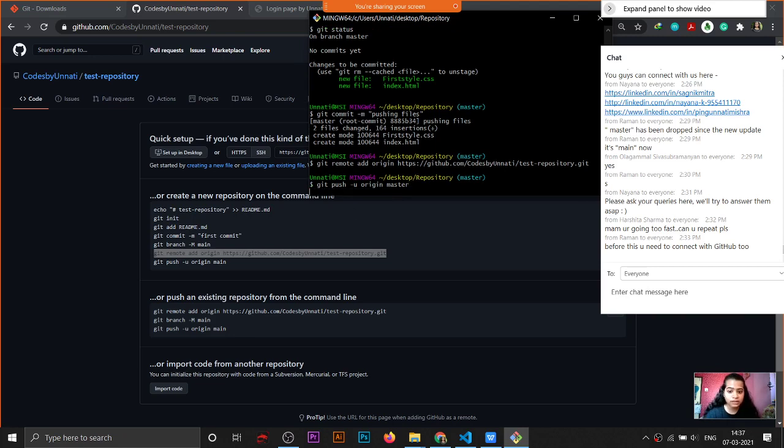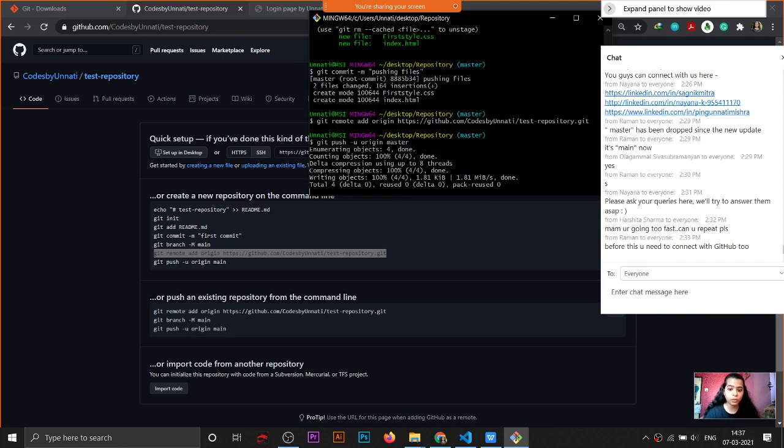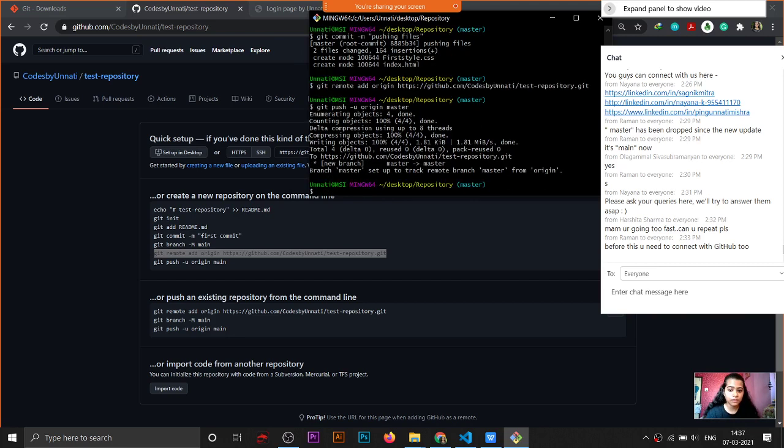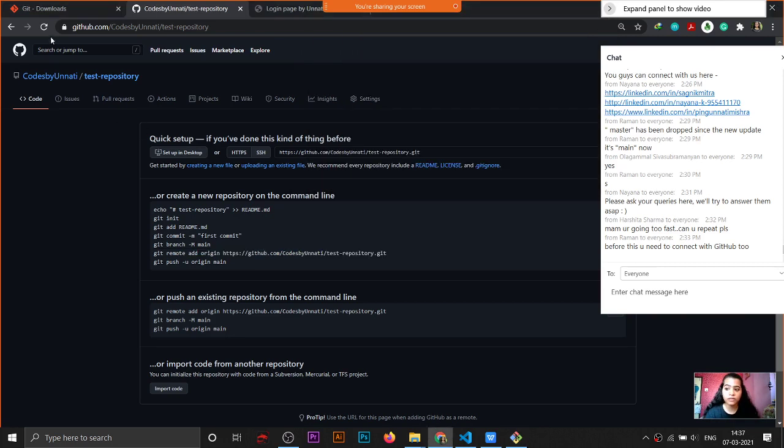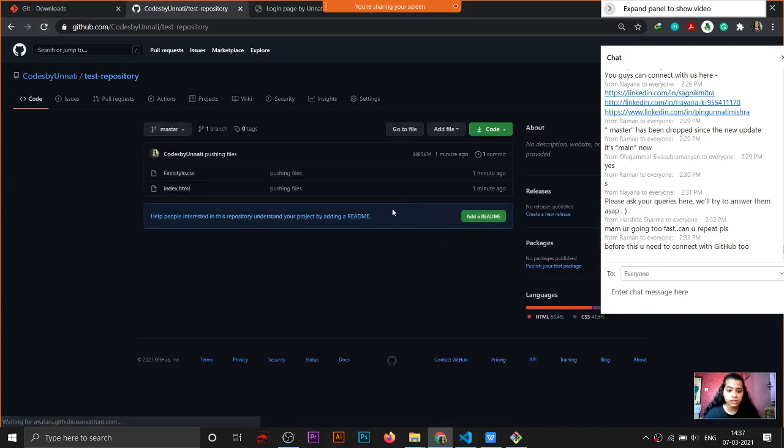Then in a few seconds, our code will be pushed to GitHub. See, and then if I refresh here, see my files are pushed, and the commit message that I have written was pushing files. So it's very easy, right? If you have any doubts till here, please ask me.